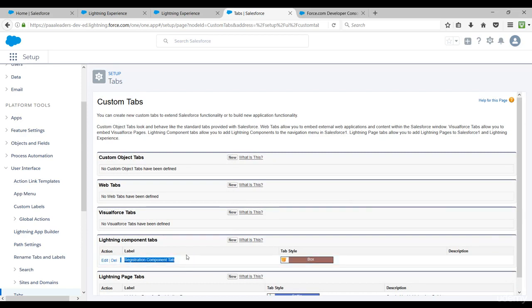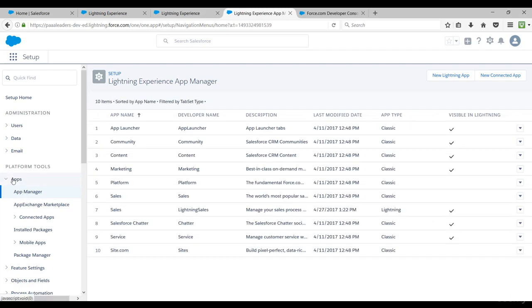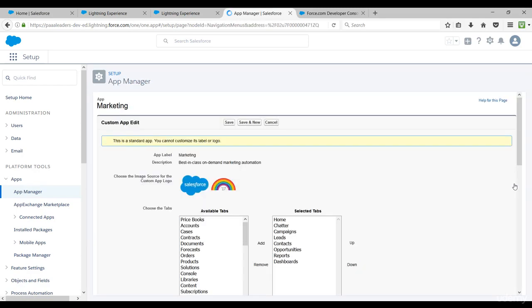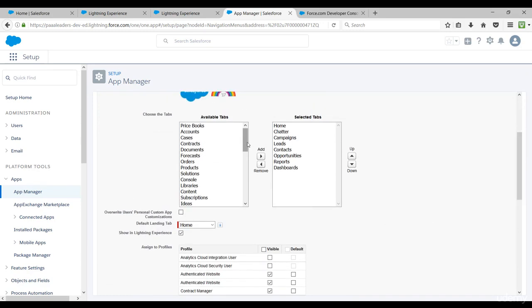Now I need to add this registration component tab to different apps. So I'll go to apps, app manager. In this platform tools, I go to app manager, and I can add, let's say to marketing, this lightning component tab that I created, registration component tab.